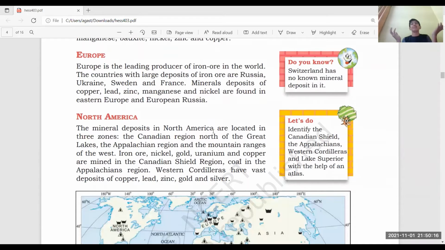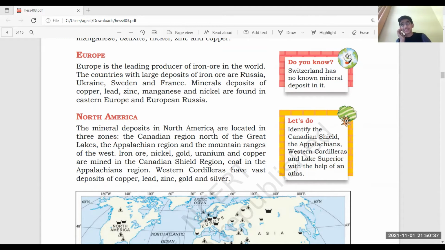Okay, so this is a complexity thing, but you have to read it, because if you want marks, this is something you don't learn by heart, but you have to know it. I can't say any more things so that you can understand, but still, there's a fact over here. Switzerland has no known mineral deposit in it.